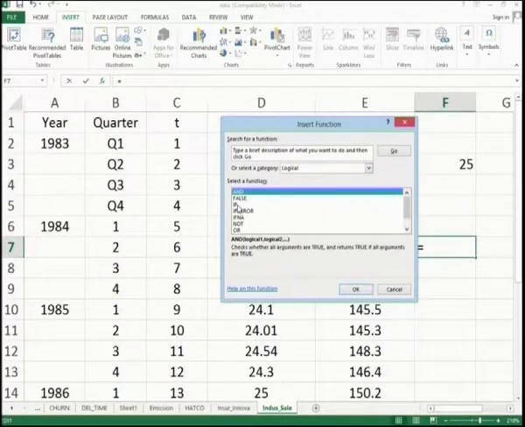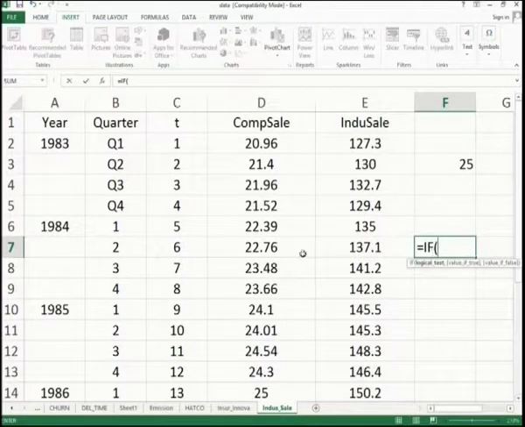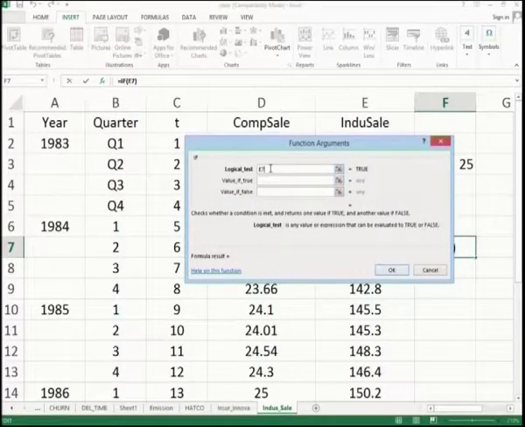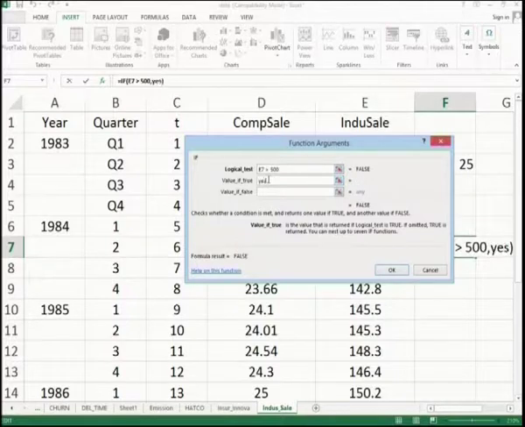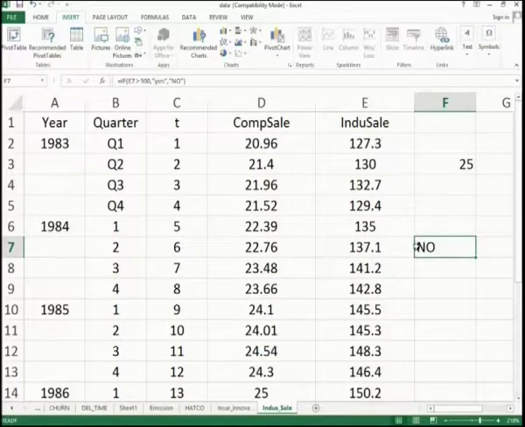We already used a part of that, COUNTIF. So, the IF function is also there. For example, if I have this particular cell value, once again I will show you what all the arguments you would like to have. Logical test: if E7 is greater than 500, your answer should be, say, yes, else I will have no. That is the user's requirement. So, it is no because your value is not satisfying the condition.